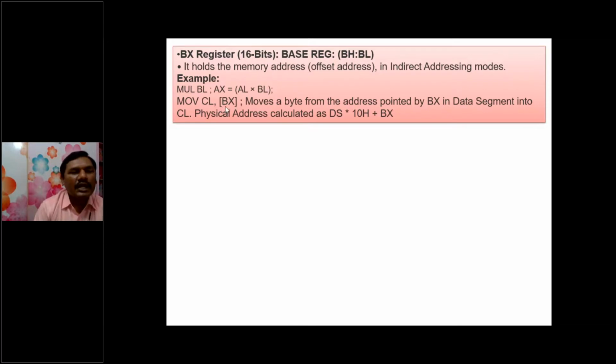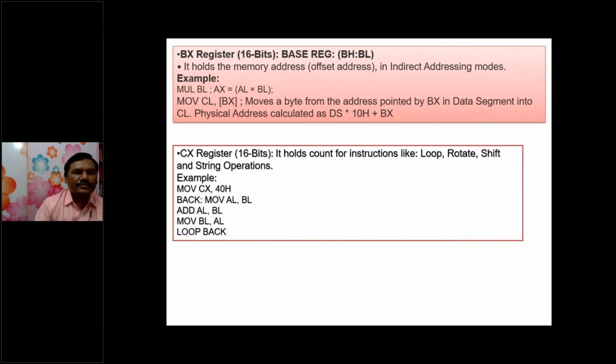For example, MOV CL, [BX]. The bracket indicates an address location. If we don't have the bracket, this register holds data values. Address means it is related to our memory.